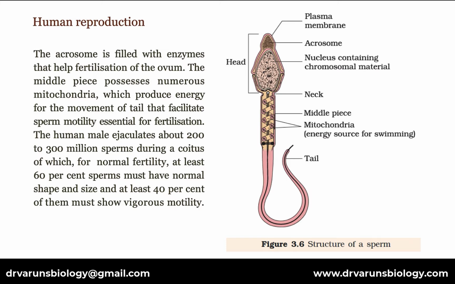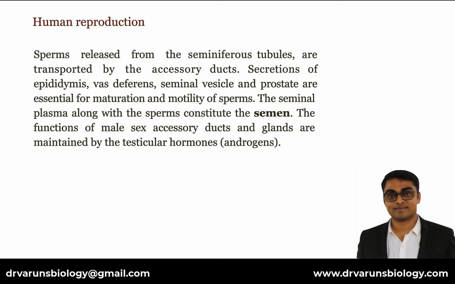The human male ejaculates about 200 to 300 million sperms during a coitus, of which, for normal fertility, at least 60% sperms must have normal shape and size and at least 40% of them must show vigorous motility. Sperms released from the seminiferous tubules are transported by the accessory ducts.